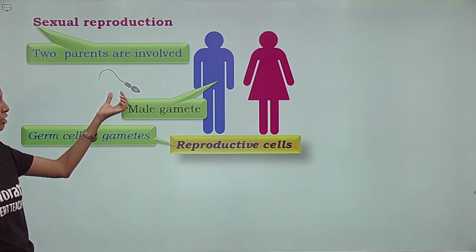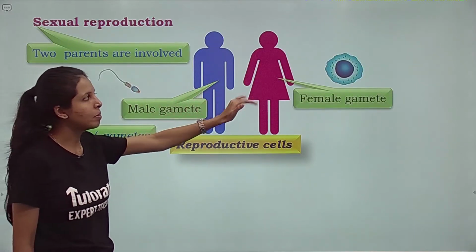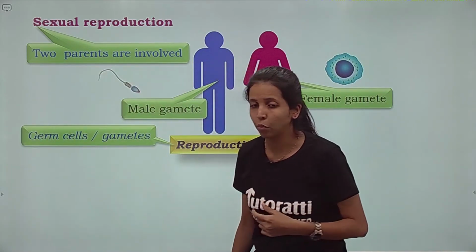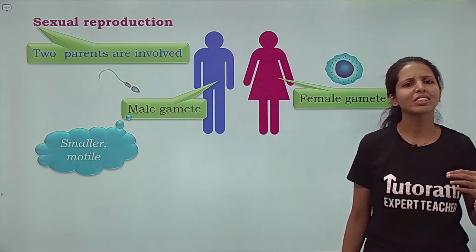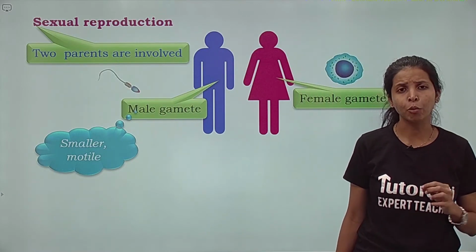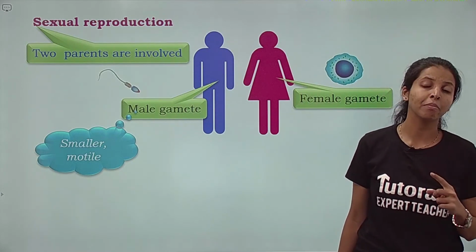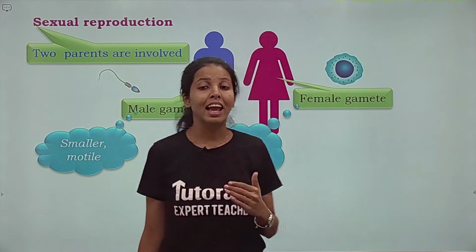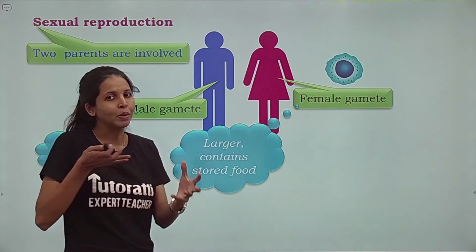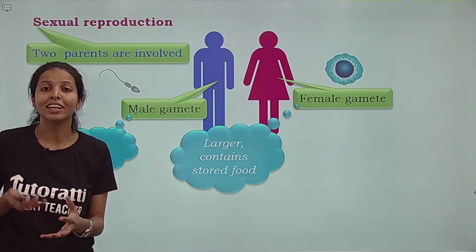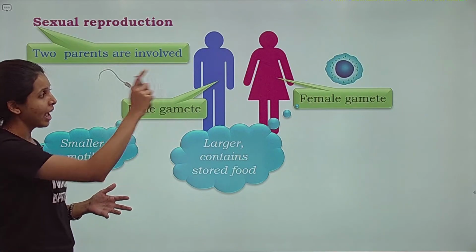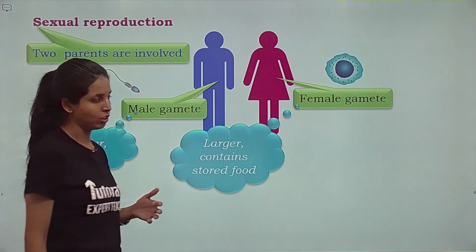Male gamete is called sperm. Female gamete को हम egg cell या ovum भी बोलते हैं. Sperm is going to be smaller and motile. Motile means able to move about, मोबिलिटी बताते हैं. On the other hand, the egg cell is going to be larger. Why? Because it contains stored food. So sperm in case of male and egg or ovum in case of female.